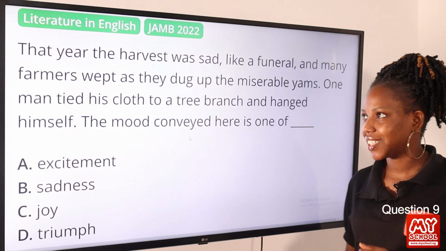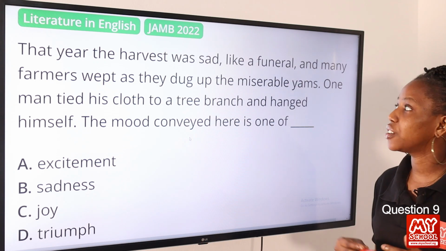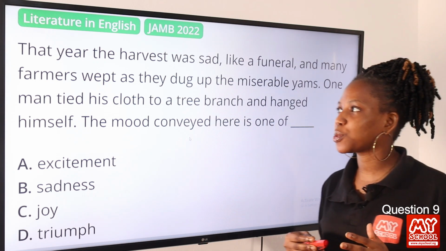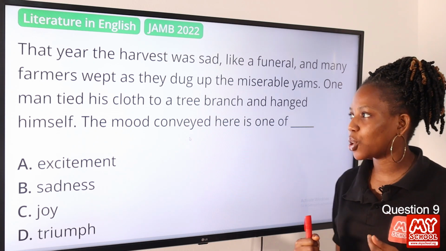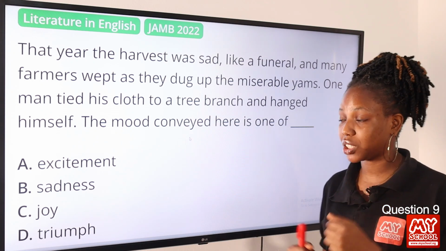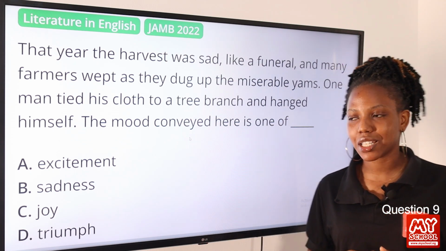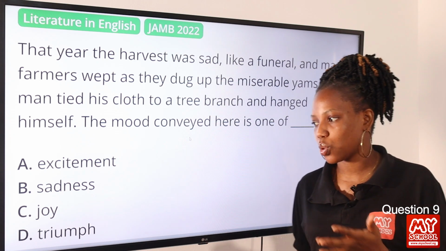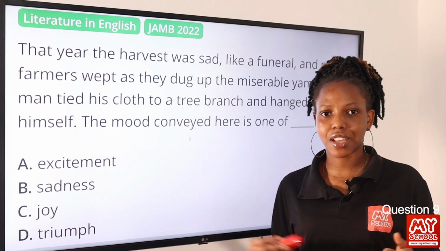Question 9. That year, the harvest was sad, like a funeral, and many farmers wept as they dug up the miserable yams. One man tied his clothes to a tree branch and hanged himself. The mood conveyed here is one of dash. Option A, excitement. Option B, sadness. Option C, joy. Option D, triumph. The answer to this question is sadness.